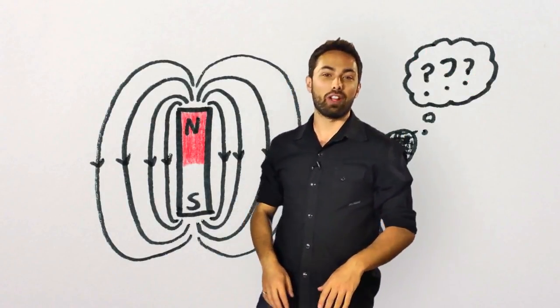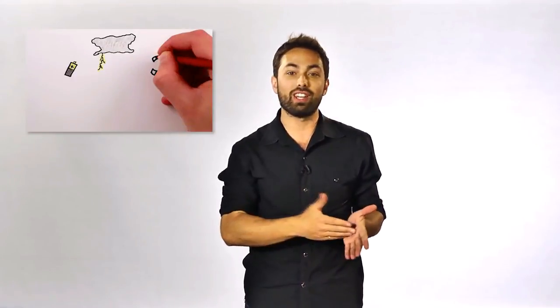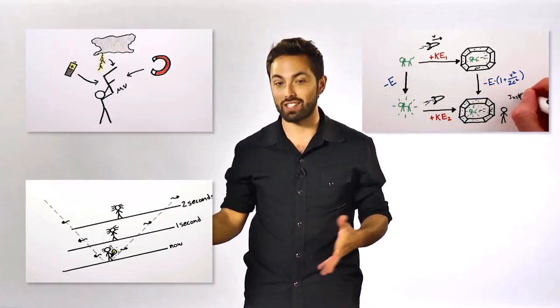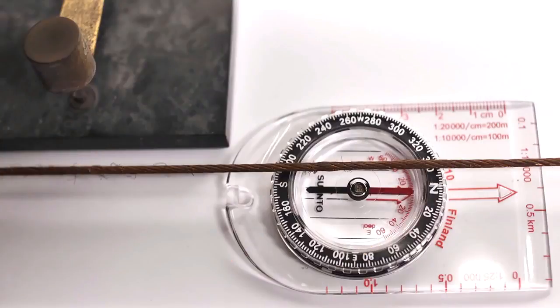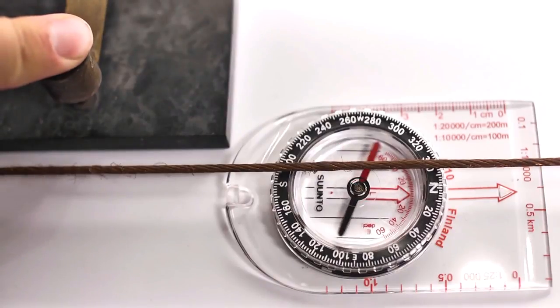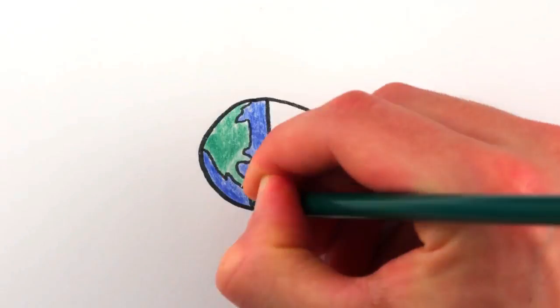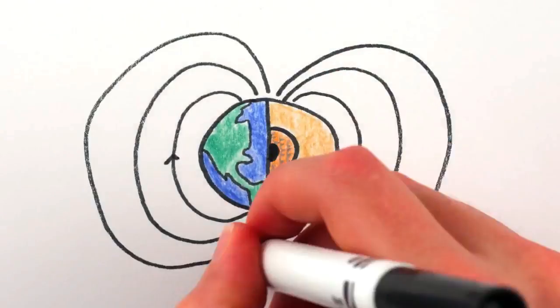Well, that's easy, Henry. We've known for a long time that electricity and magnetism are really just two sides of the same coin. Kind of like mass and energy or time and space. They can be transformed into one another. And in fact, a magnetic field is just what an electric field becomes when an electrically charged object starts moving. That makes sense for explaining why a current of electrons flowing through a wire causes this compass needle to move, or how currents in the Earth's outer core generate the geomagnetic field.